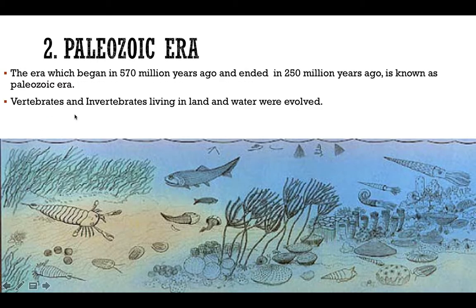Now let's go to the second era, the Paleozoic era. This era began right after the Precambrian era, which began 570 million years ago, and ended 250 million years ago. And during this era, many vertebrates and invertebrates started to evolve.